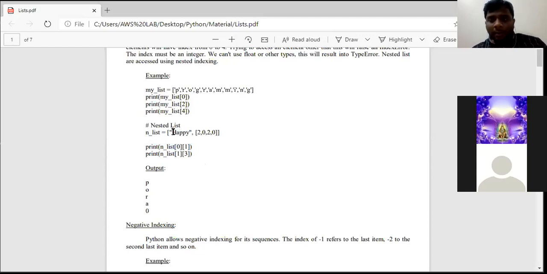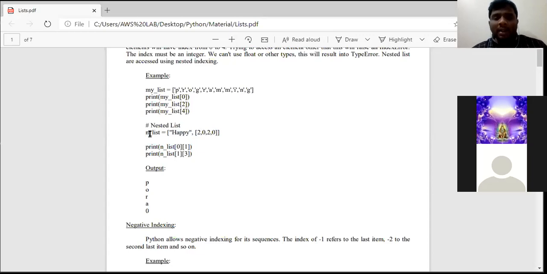Once again I am repeating this particular statement. Happy will be placed in the 0th index and this thing will be placed in the first index. Clear up to now? When we are checking individually, we are talking about individual indexing.